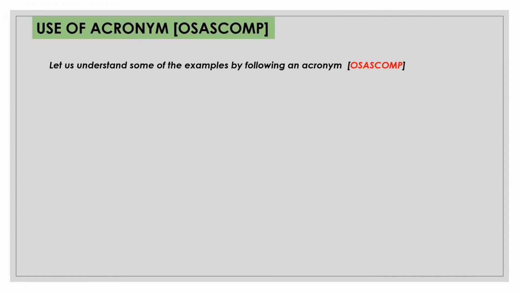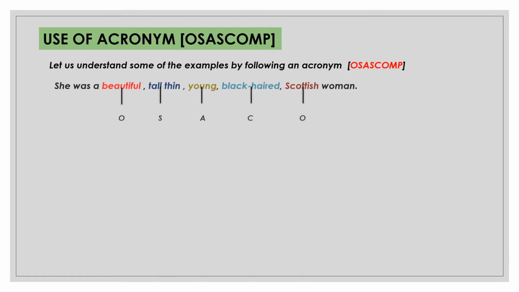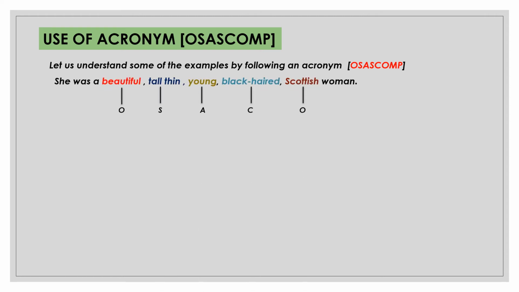Here are some more examples. Using OSASCOMP we can arrange adjectives. In some sentences more than 3 adjectives are used, in some 3 adjectives are used. If you observe the first sentence, she was a beautiful, tall, thin, young, black-haired Scottish woman.